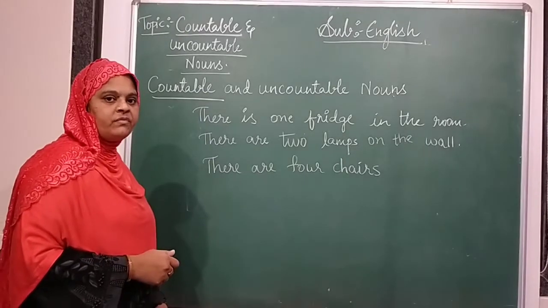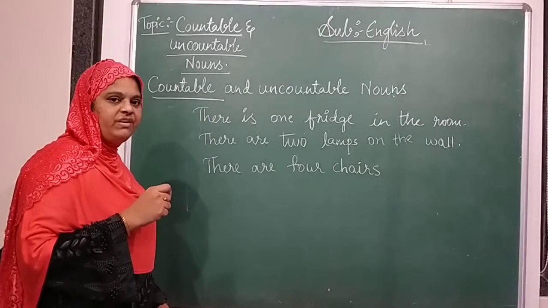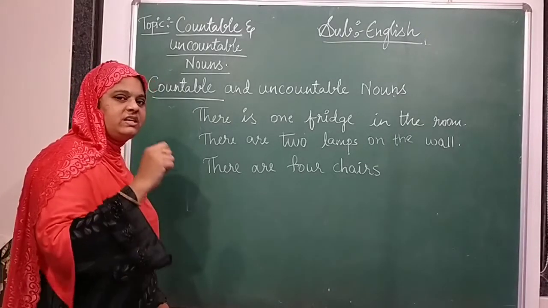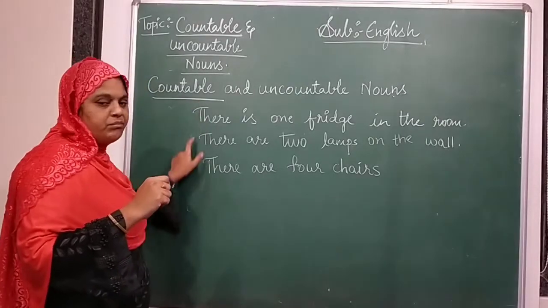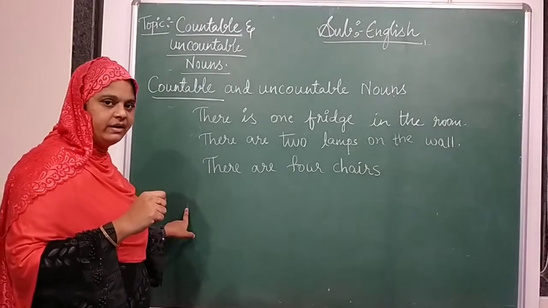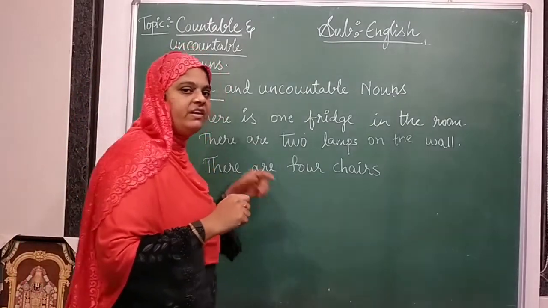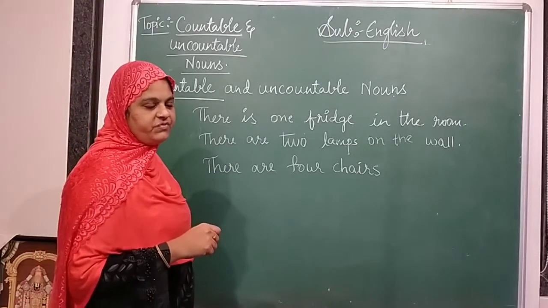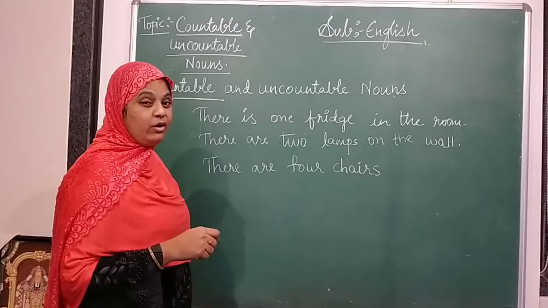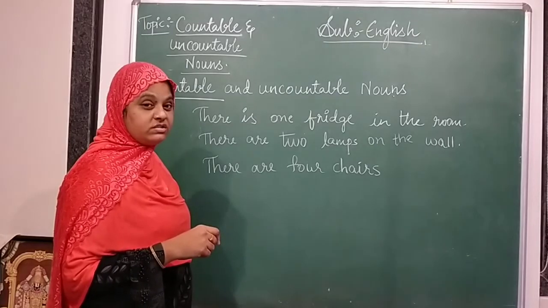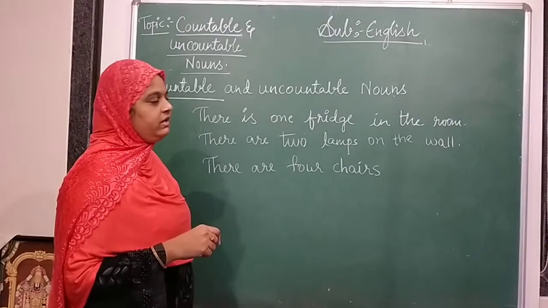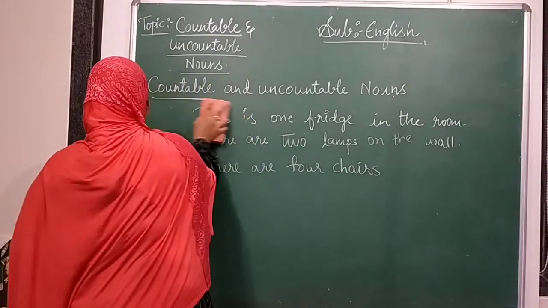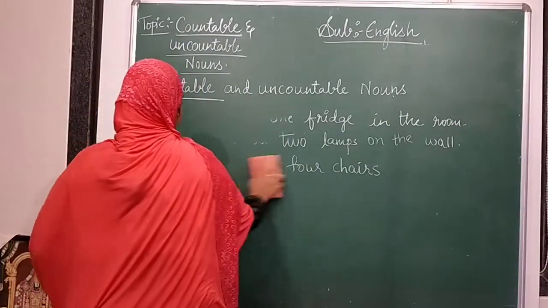It is easy, no? Do you have any doubt? Countable nouns always have numbers before them, and they will have plural forms, S or ES. Suppose we write mangoes, we have to use ES. Boxes, we have to use ES. These are called countable nouns. Now we are going to learn about uncountable nouns.